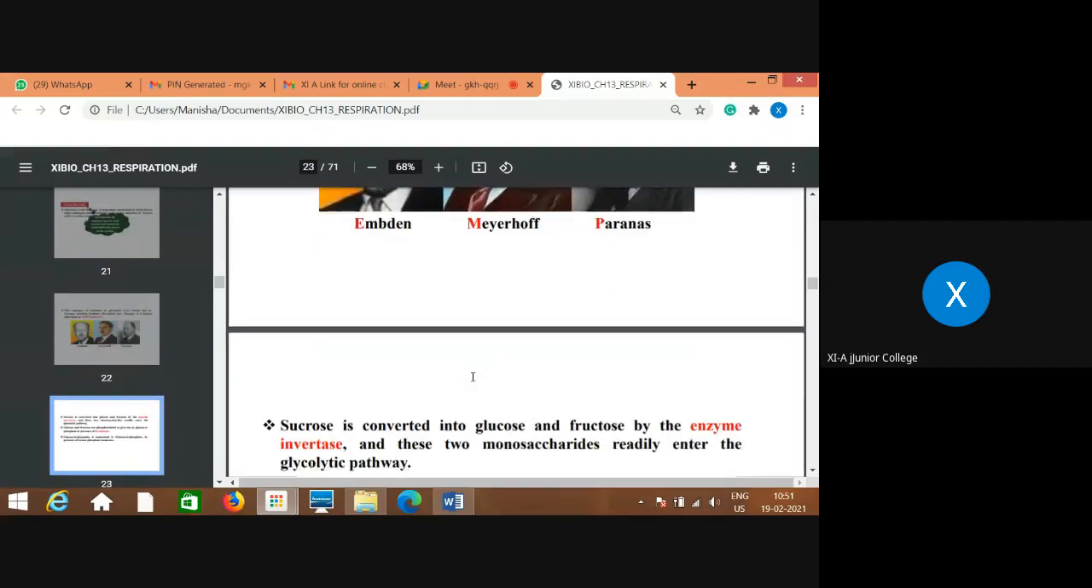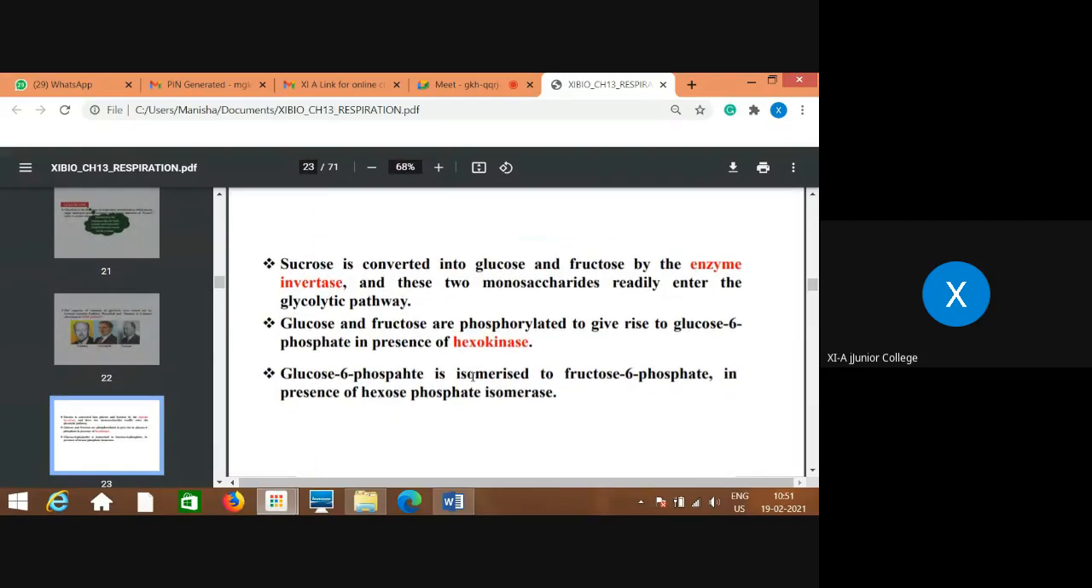Okay, first step: sucrose is converted into glucose and fructose by the enzyme invertase, and these two monosaccharides rapidly enter the glycolytic pathway. As I told you, if it is a disaccharide, first it gets split and converted into monosaccharides. When sucrose is the substrate present, that is a disaccharide, so it should be converted into simpler forms again. So a complex form of substance is converted into simpler forms. So disaccharides are converted into monosaccharides rapidly in the presence of the enzyme invertase.